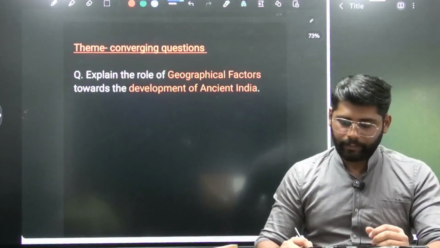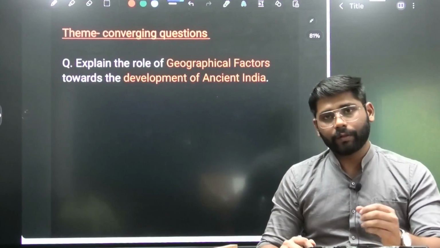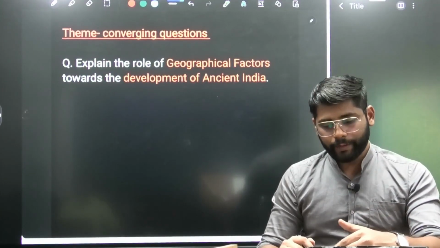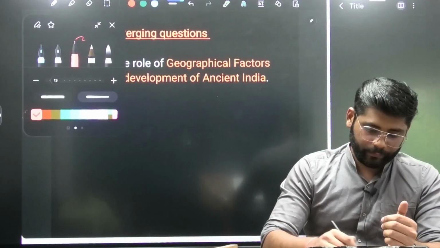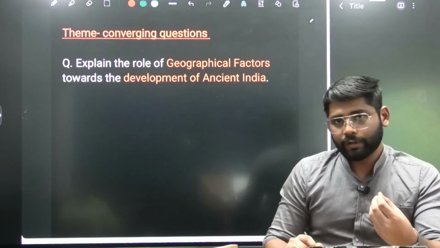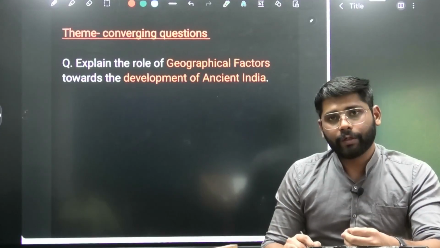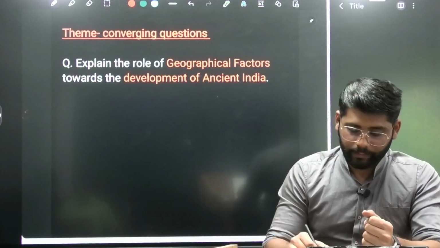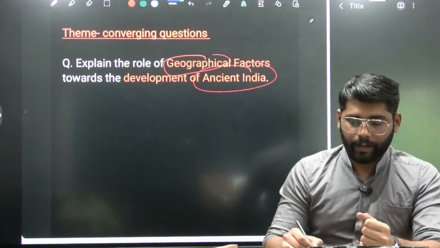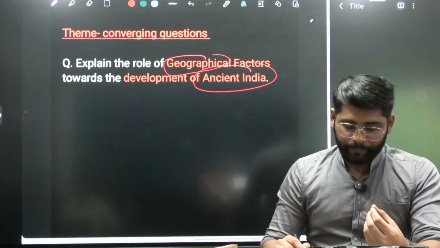Then again the theme is the converging question. Previously we saw converging themes. Now here is converging two subjects. If we see the question, this was a very unique way of UPSC when they asked this question in 2023. Previously they used to combine themes, but here they combined two subjects, ancient India and geography, that is, what were the geographical factors. So again in the introduction,